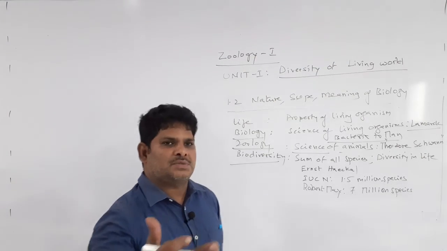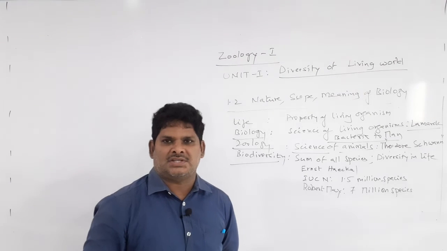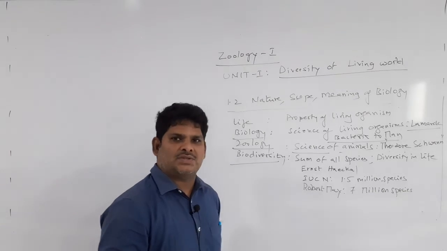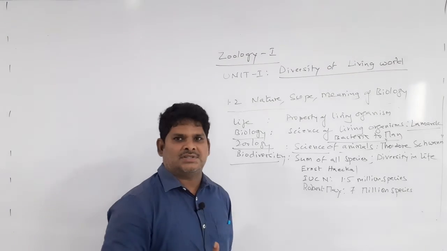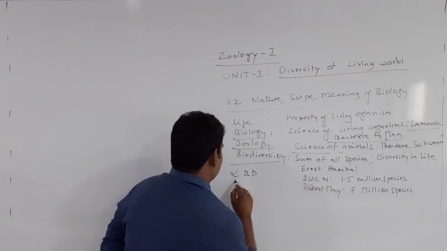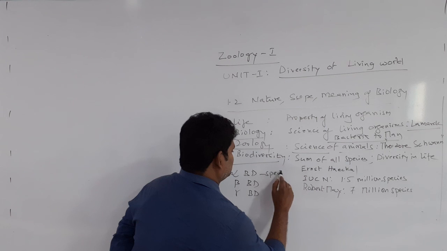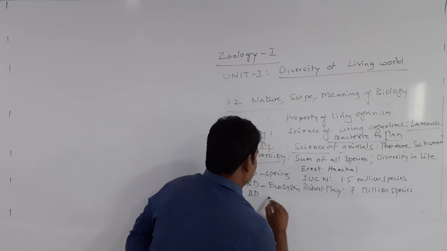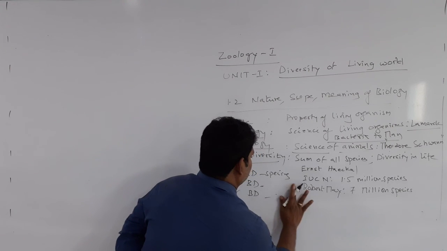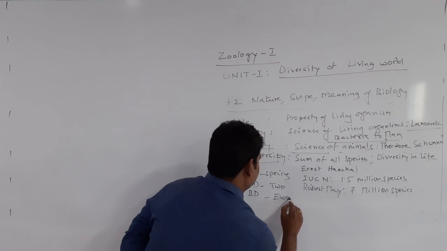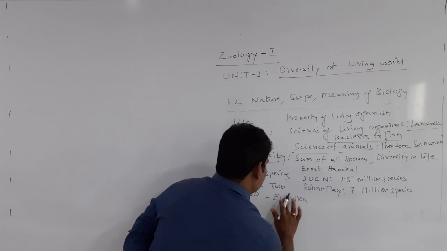Biodiversity is of three types: alpha diversity, beta diversity and gamma diversity. These are diversity in species, diversity in ecosystems, and diversity in genes. These are the types of diversities.